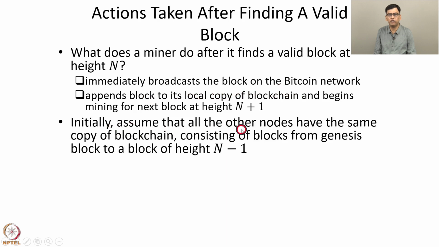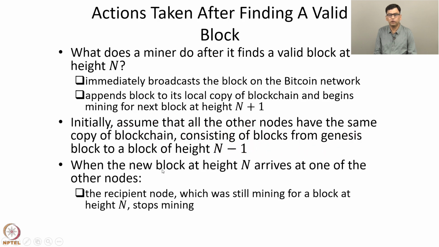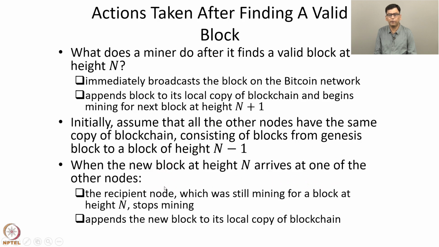Initially assume that all the other nodes have the same copy of the blockchain consisting of blocks from the genesis block to a block of height n minus 1. When the new block at height n arrives at one of the other nodes, the recipient node, which was still mining for a block at height n, stops mining and it appends the new block which it just received to its local copy of the blockchain.